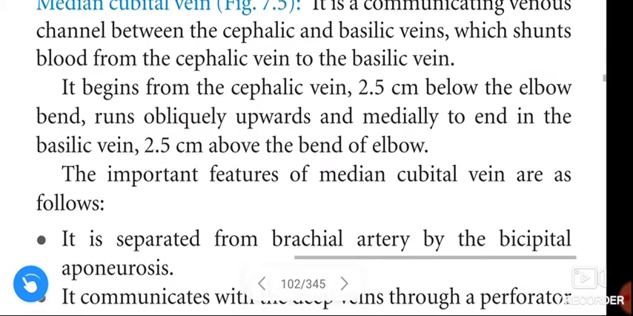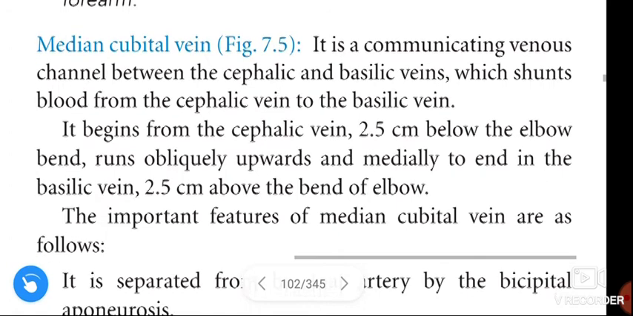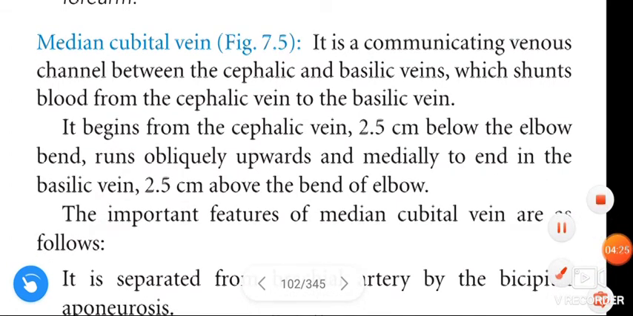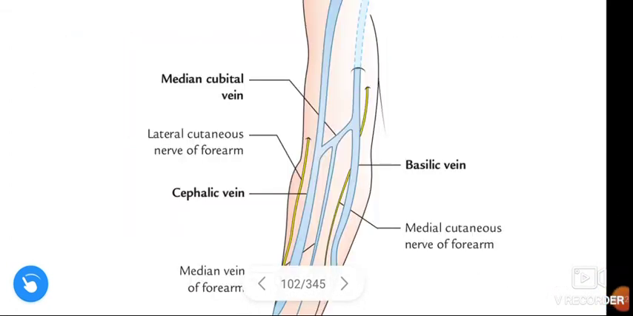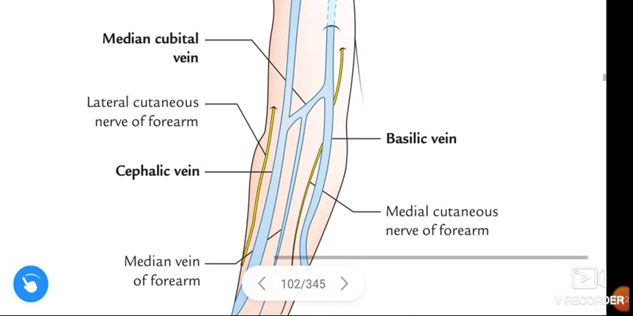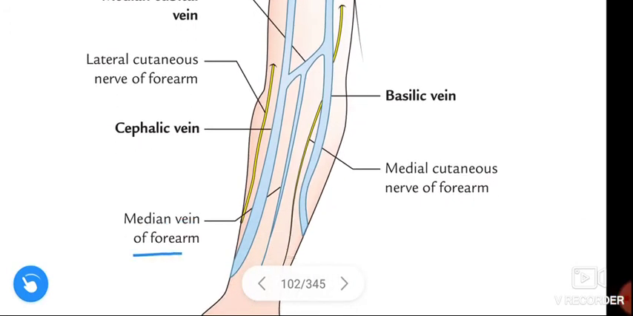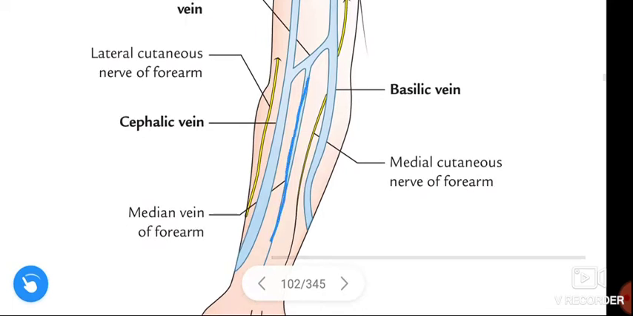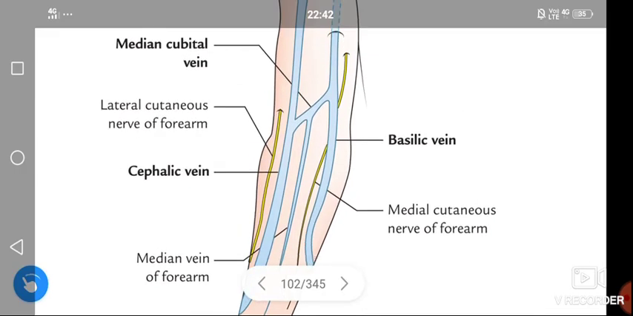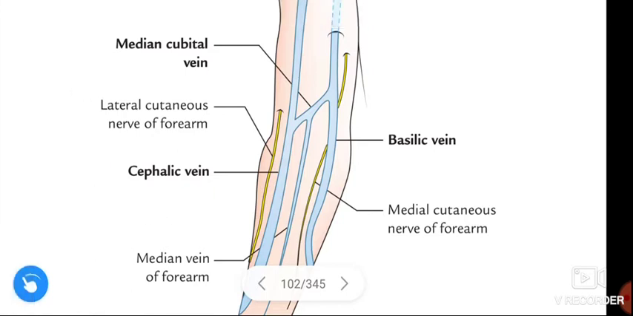This is about the median cubital vein. See here, the median cubital vein receives the median vein of the forearm. This is the median vein of the forearm. This median cubital vein receives the median vein of the forearm, and it shunts blood from the cephalic vein to the basilic vein.